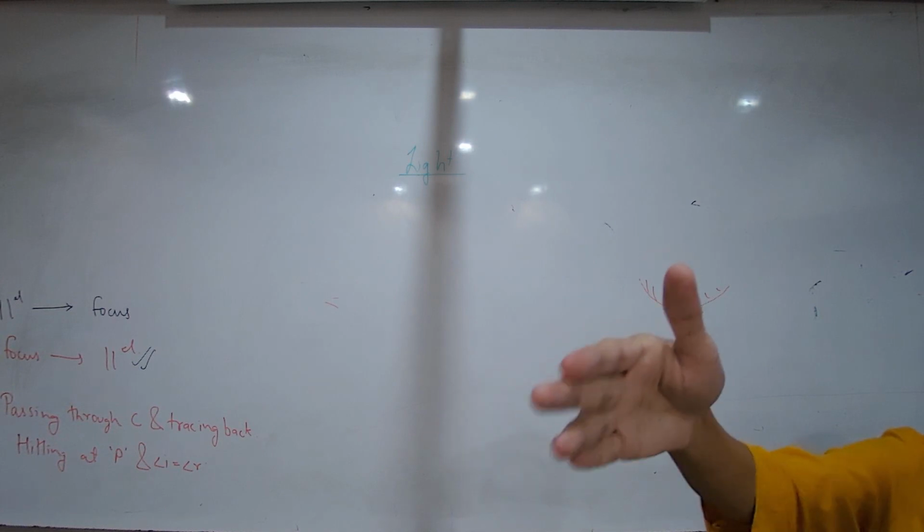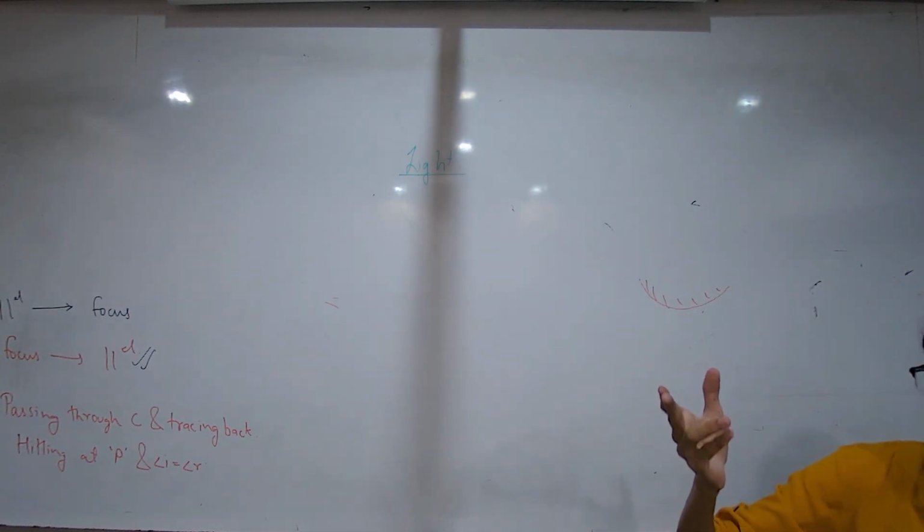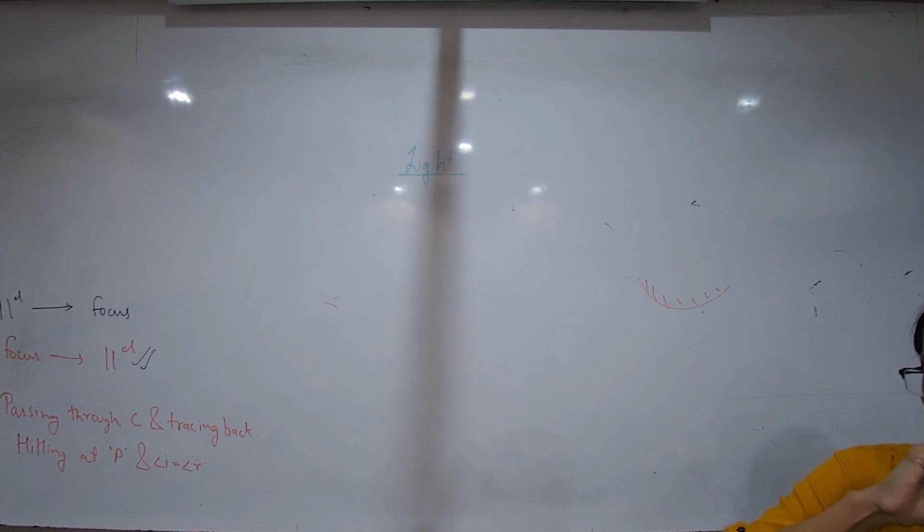The point where it intersects. What intersects? Which rays? Reflected rays. Okay. What is focus of a converging mirror? When the reflected rays converge. Okay. Which mirror is a converging mirror? Concave. Okay.